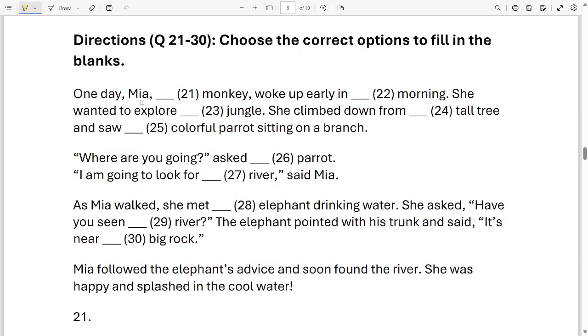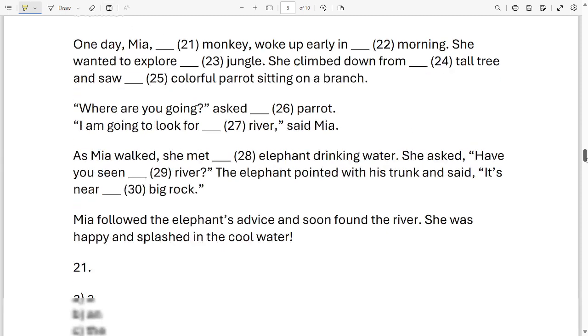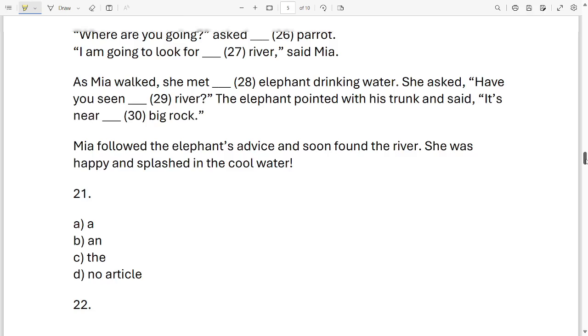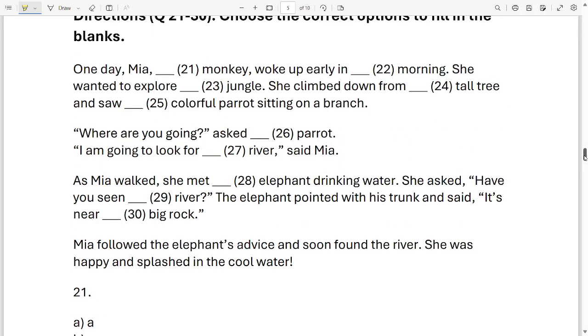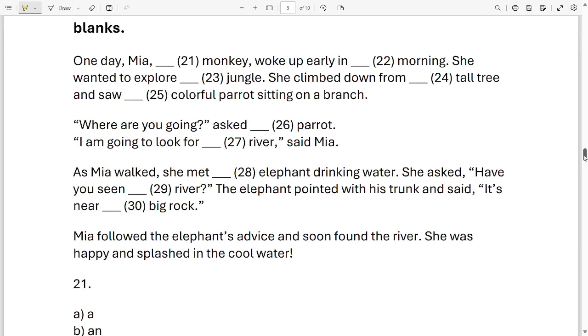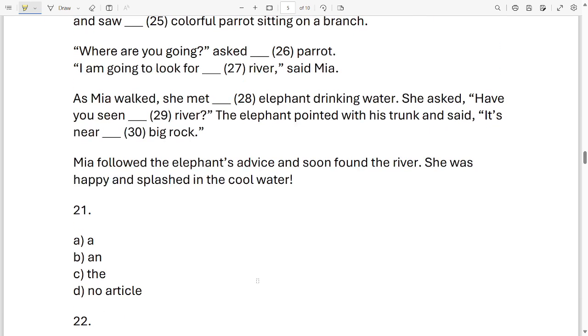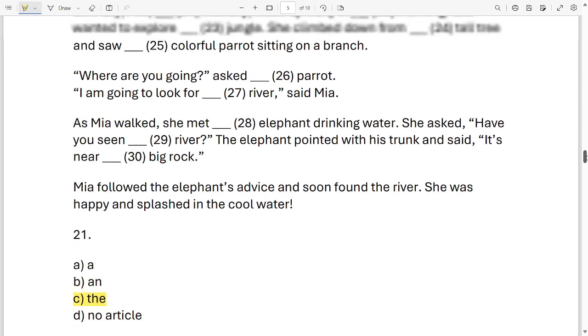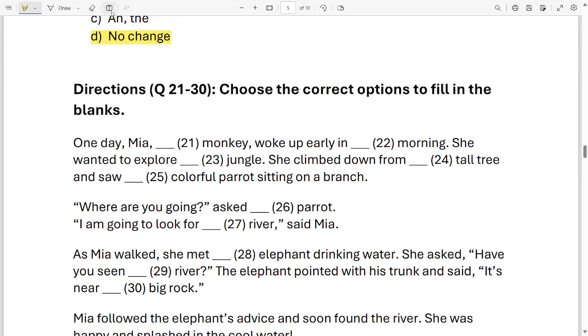One day Mia dash monkey. Now which option will come over here? A, the, no article. Mia is the name of the monkey. Okay, so it will be option C. One day Mia the monkey.